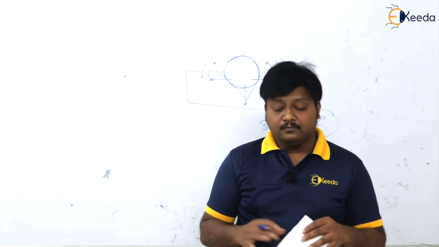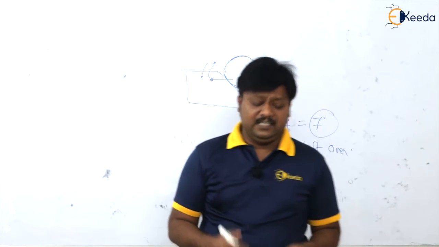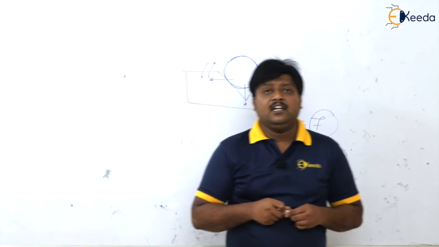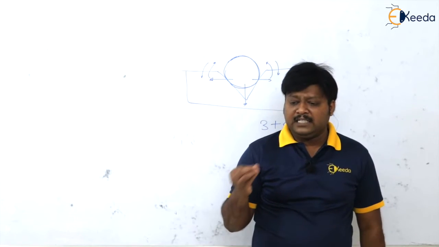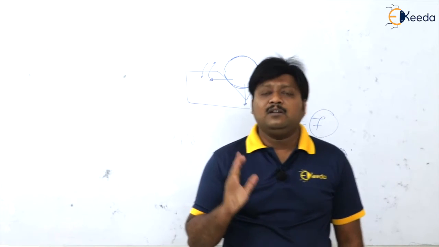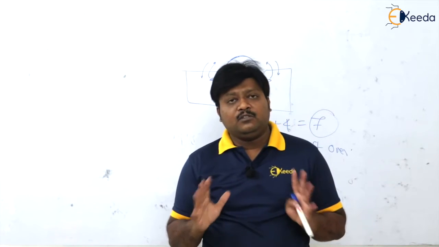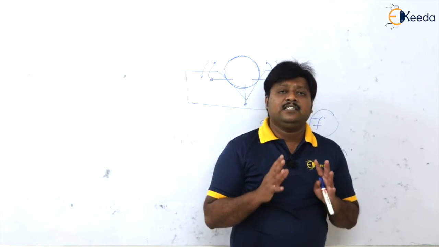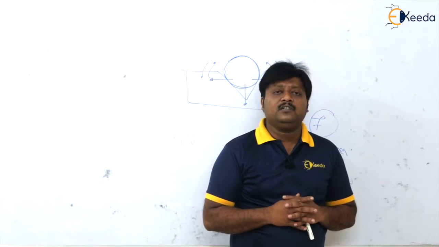Not everywhere do they ask questions on jigs and fixtures, but when you do get questions, most of the time they have asked them on jigs and fixtures for 1 mark. So learn the basic things about jigs and fixtures, then the principle of location, the 3-2-1 principle, very important.